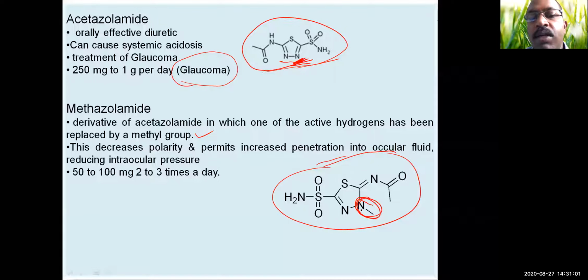Then this decreases polarity and permits increased penetration into intraocular fluid, reducing the intraocular pressure. So the penetration power of methazolamide is greater than acetazolamide, and thereby it will have more activity to reduce the intraocular pressure. And if you look into the dose of methazolamide, it is 50 to 100 mg 2 to 3 times a day, whereas acetazolamide is 250 mg. So because the penetration power is more, there has been a dose reduction when compared to acetazolamide.